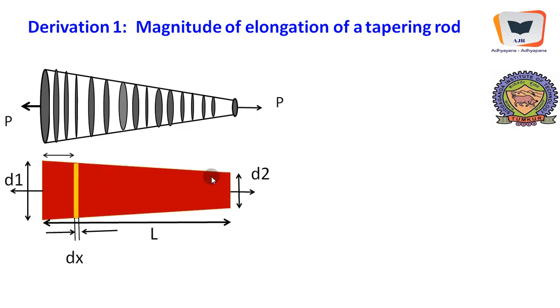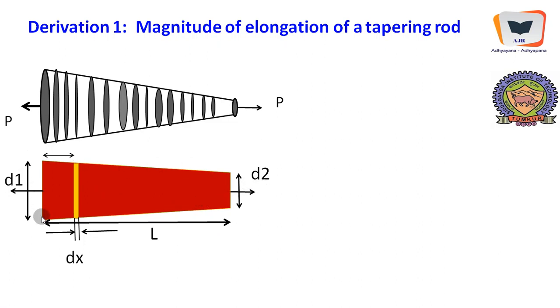Here it is idealized into a two-dimensional figure, because we can't afford to draw a three-dimensional figure on a two-dimensional screen, blackboard, or sheet of paper. Therefore, we choose a two-dimensional diagram which will reveal the entire dimensions of this tapering rod.